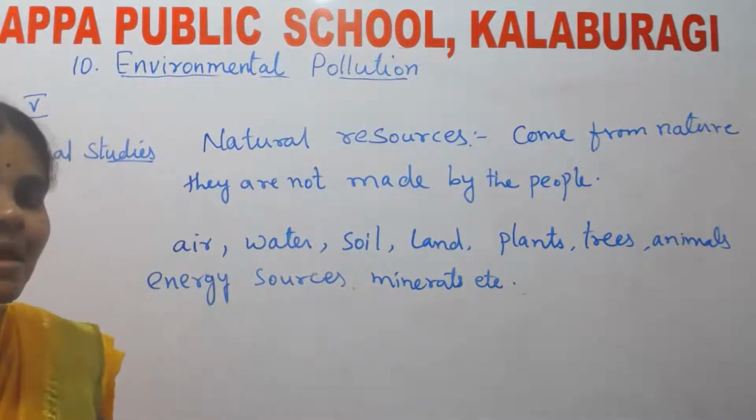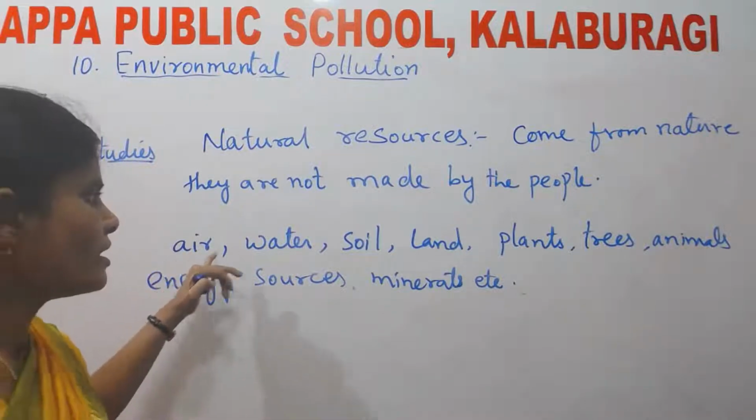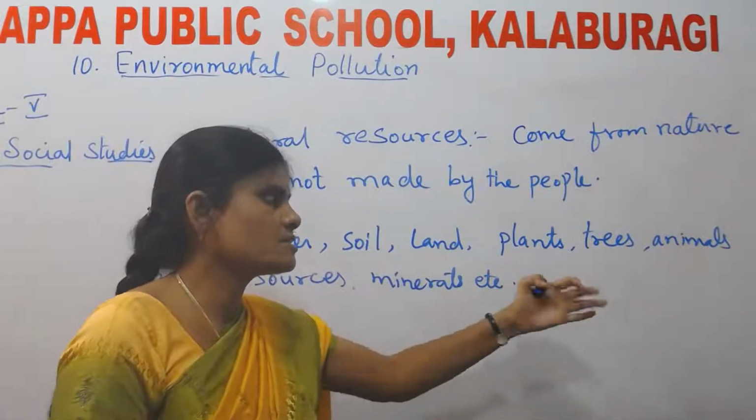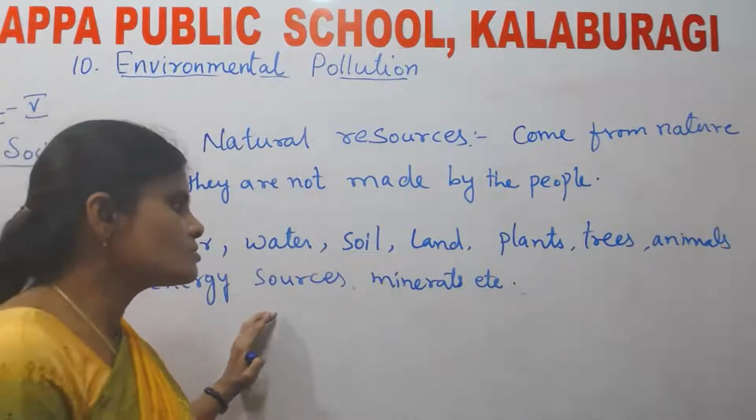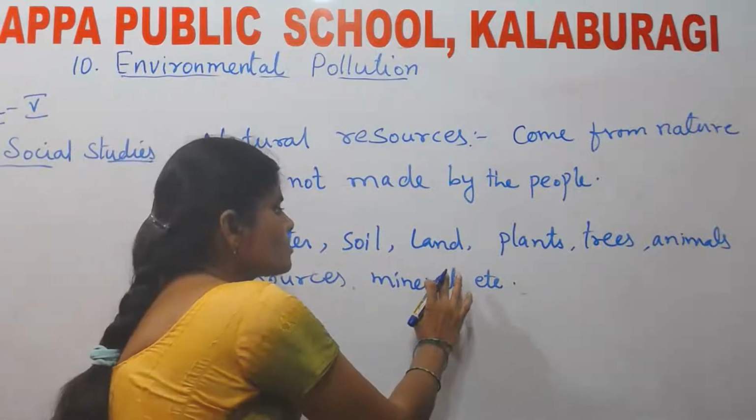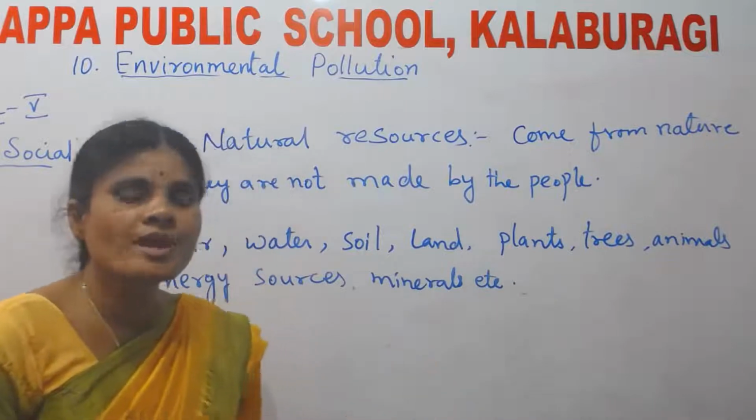These are the examples of natural resources: air, water, soil, land, plants, trees, animals, energy sources, minerals.